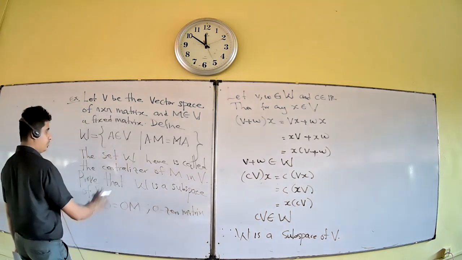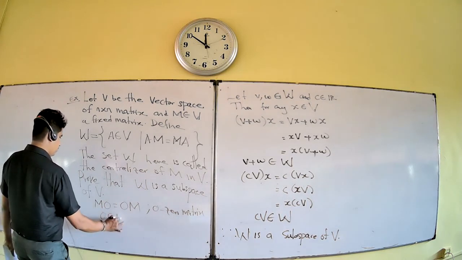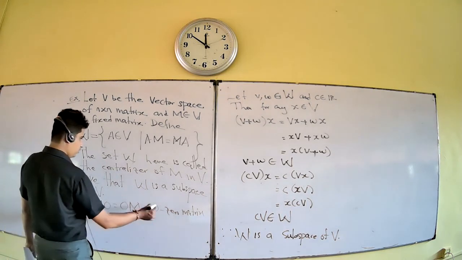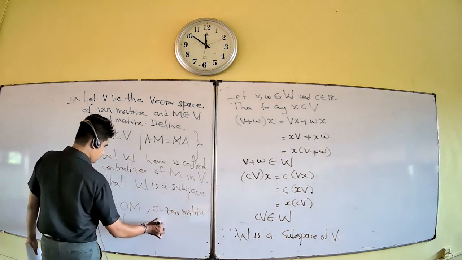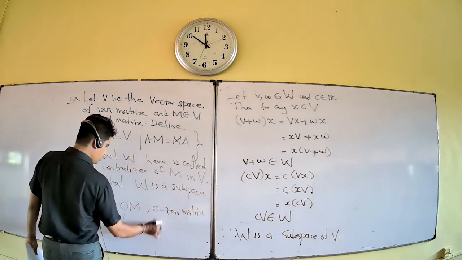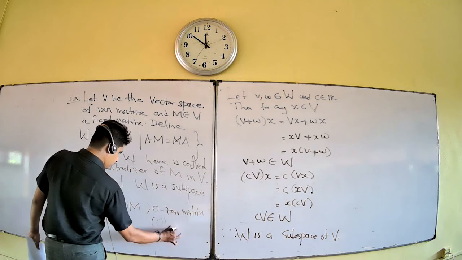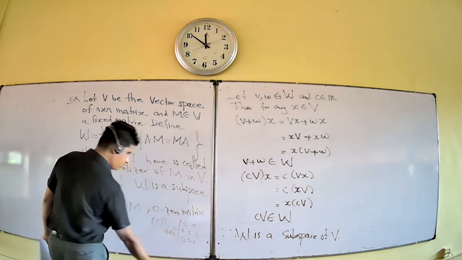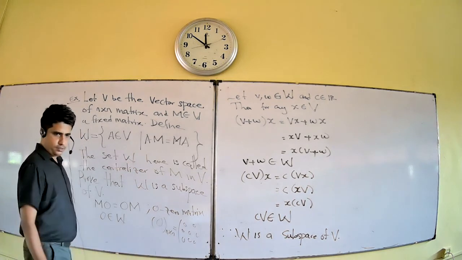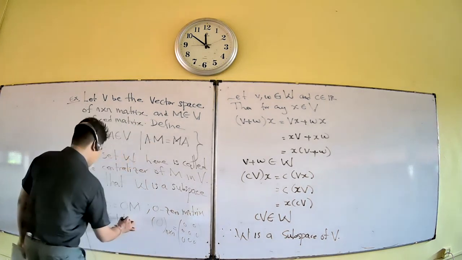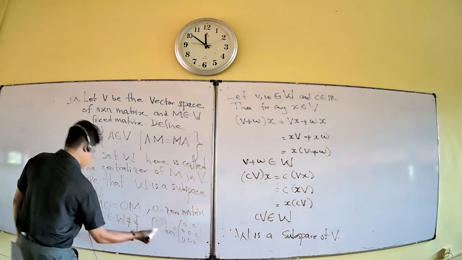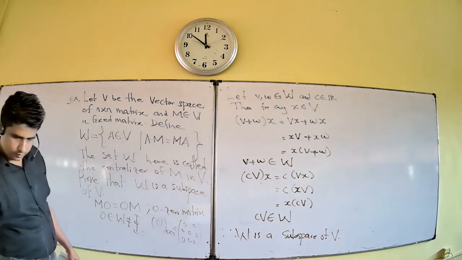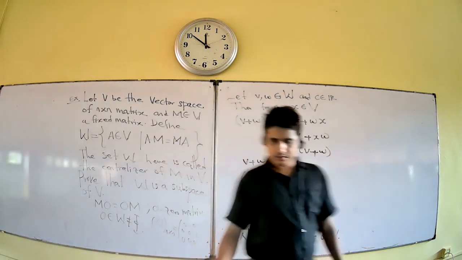The zero matrix satisfies this condition, therefore the zero matrix belongs to W. Zero matrix means all entries are zero in the n cross n matrix. Therefore, it is a non-empty set.